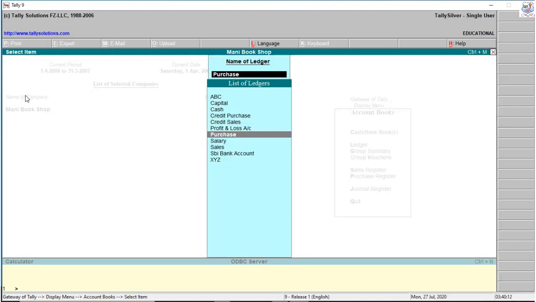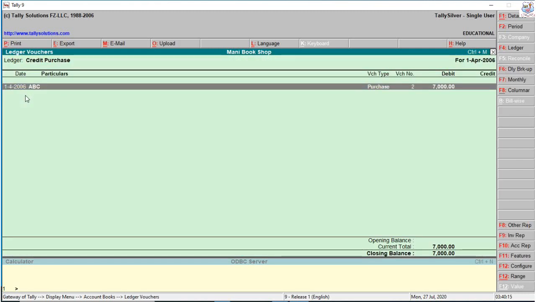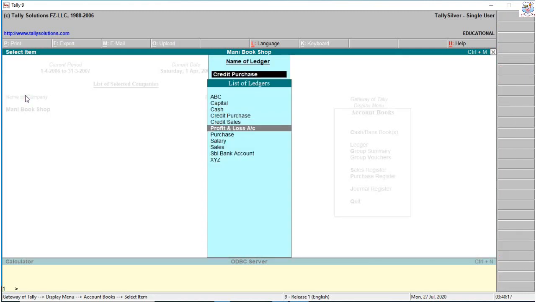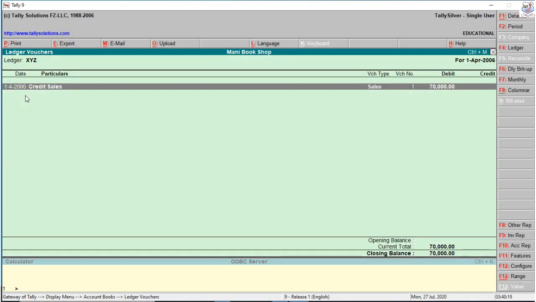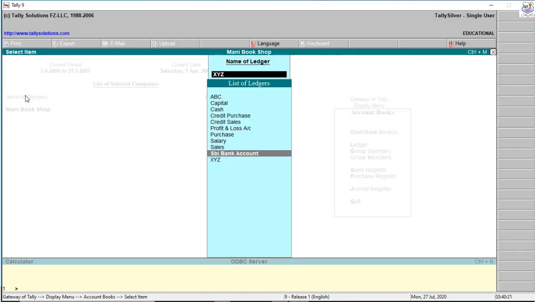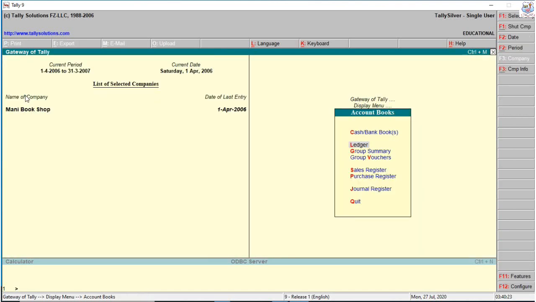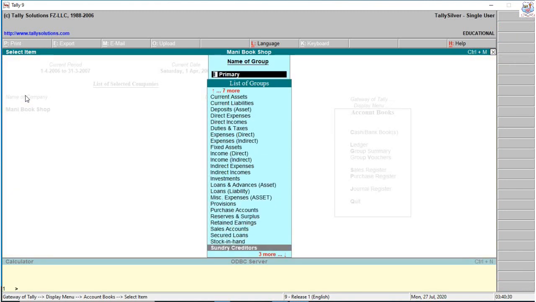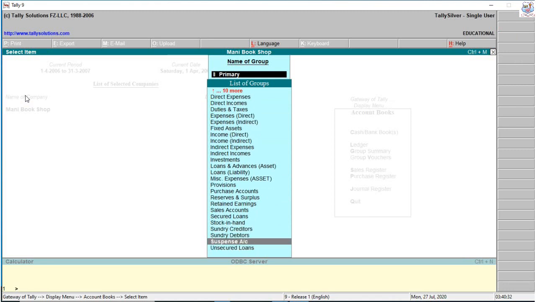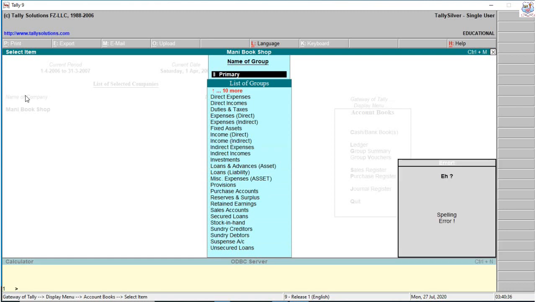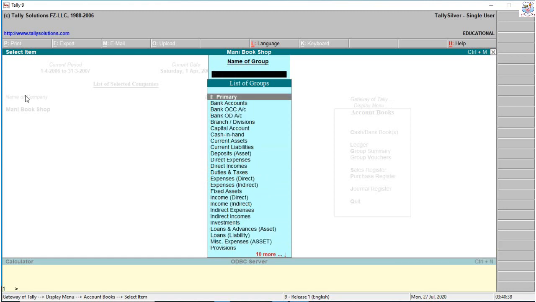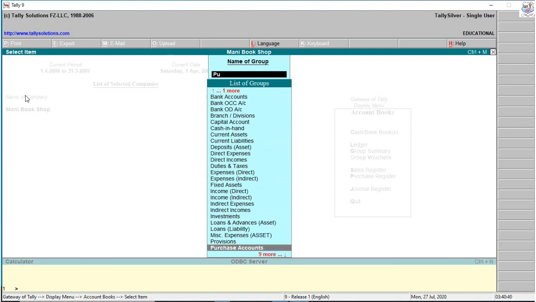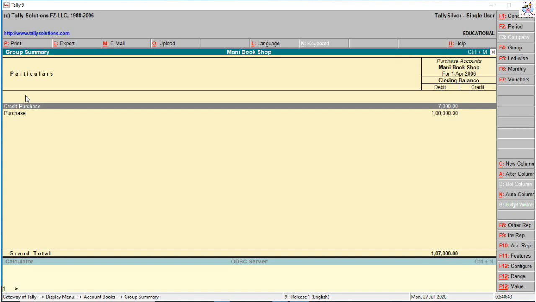Ledger, if you want to view a separate ledger account, select it. I want to view purchase. So purchase. If you want to view credit purchase, so credit purchase. Or otherwise sundry debtors account, creditors account, sundry debtors, XYZ credit sales. Then there is the accounting group summary, group format. For example, we can view all cash sales or cash purchase, credit purchase.